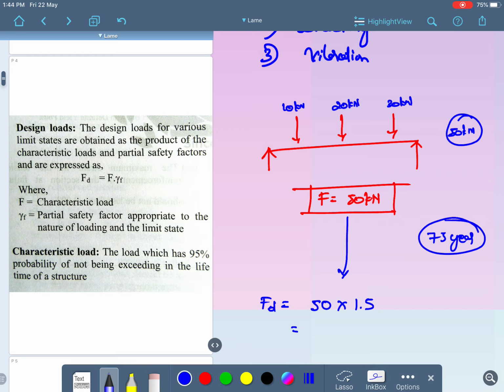That is the design load. F is the characteristic load, and gamma F is the partial safety factor appropriate to the nature of the loading and the limit state. We cannot blindly stick to the load which we have calculated, that is, the amount of load which is coming. Just for safety purposes, we multiply it with the partial safety factor.